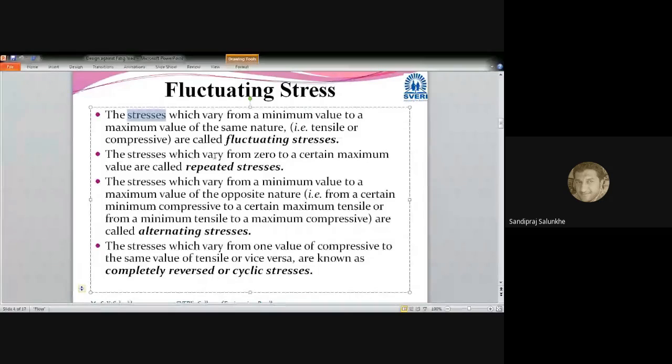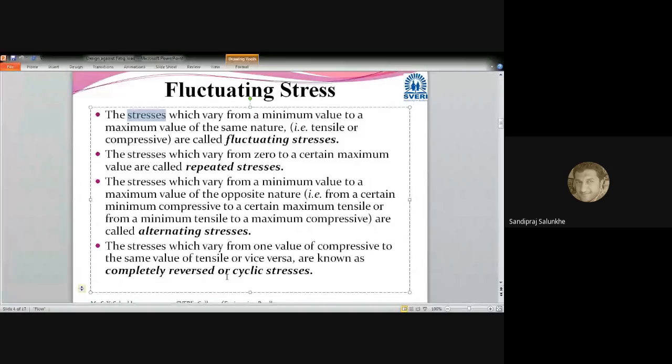Whereas the stress which varies from 0 to a certain maximum value is called repeated stress. The stress which varies from a minimum value to a maximum value of the opposite nature is called alternating stress. The stress which varies from one value of compressive to the same value of tensile or vice versa is known as completely reversed or cyclic stress.